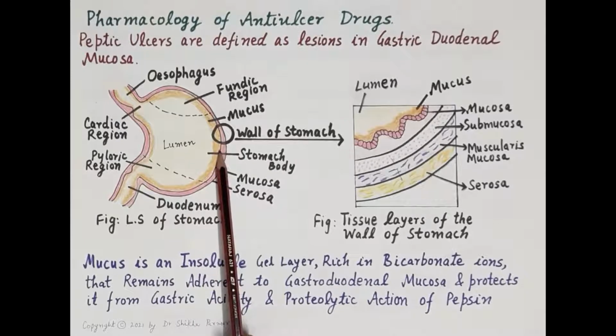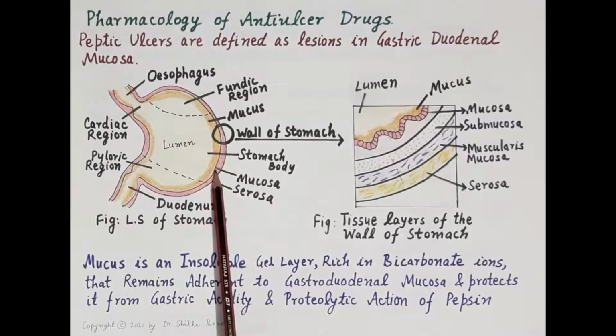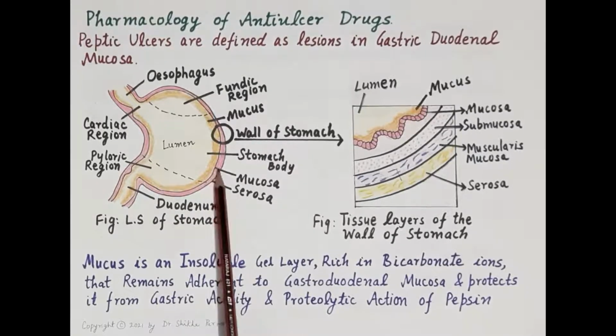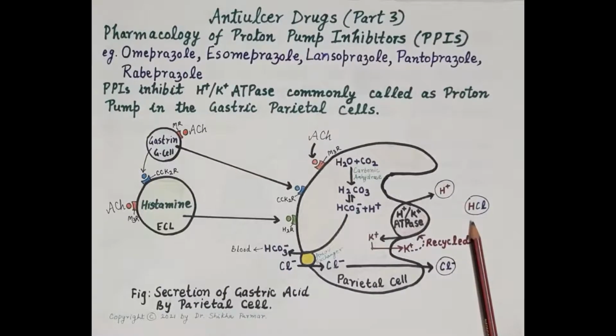Exposure of this stomach wall to acid and pepsin leads to the digestion of the innermost lining, that is the mucosa, and formation of mucosal lesions and ulcers. So, this results in peptic ulcer disease. Now, as we all know, increased secretion of gastric acid by the parietal cells is one of the main causes of peptic ulcer disease. Let's talk in brief how parietal cells produce gastric acid.